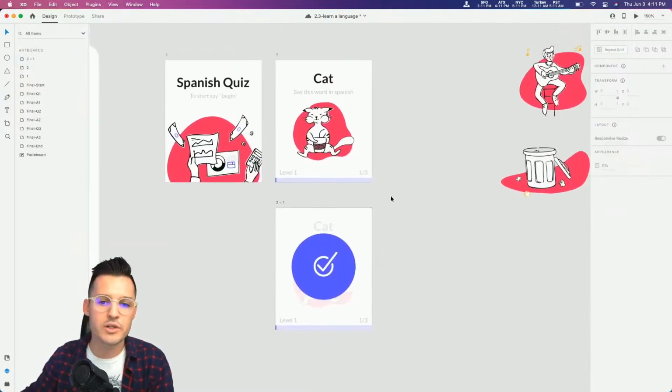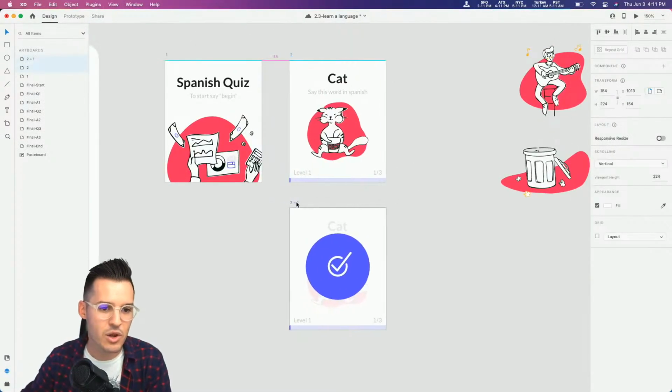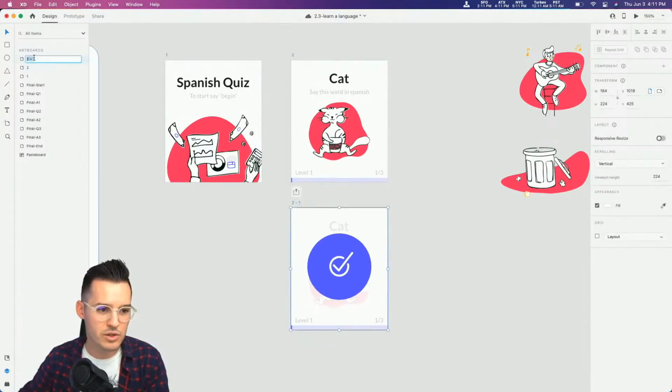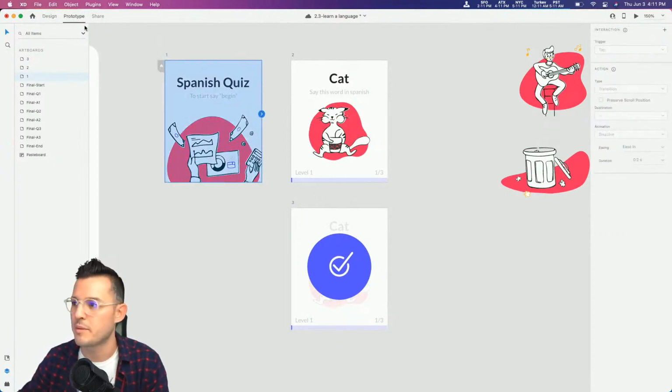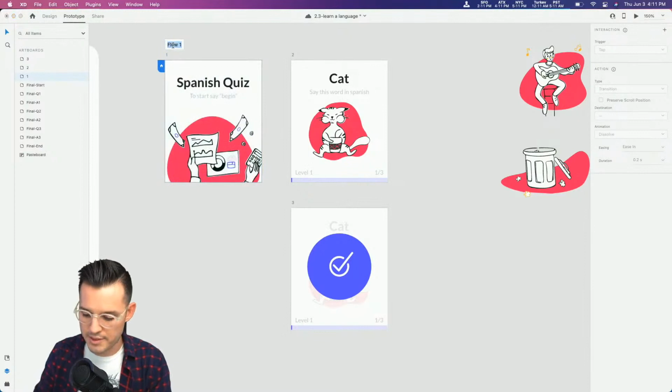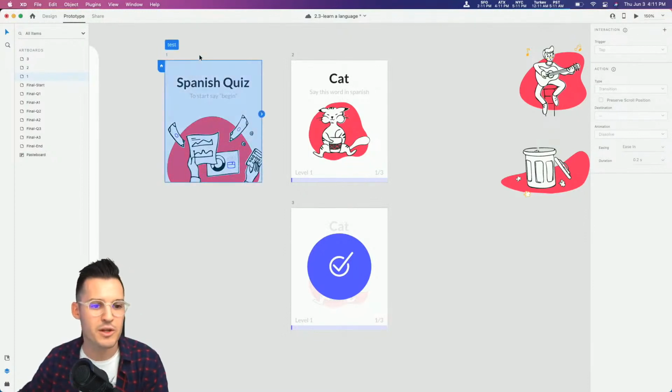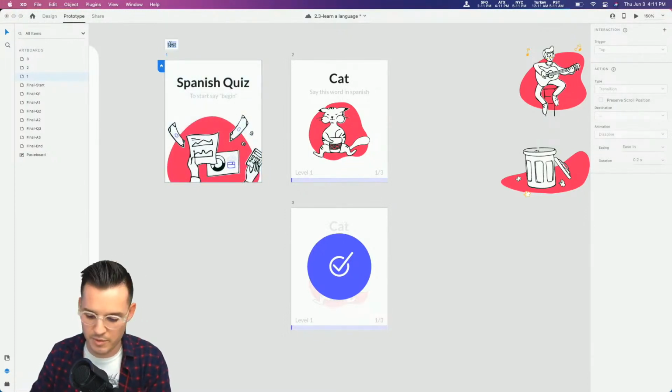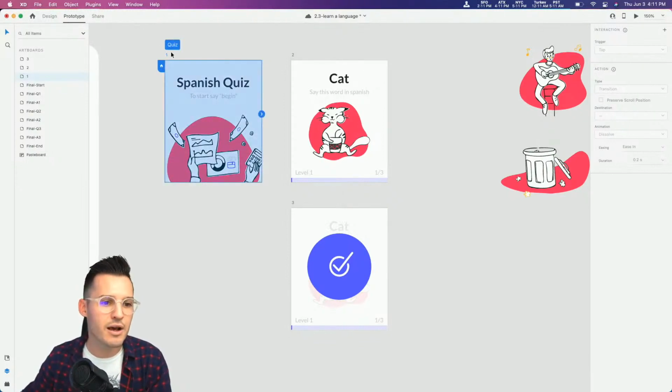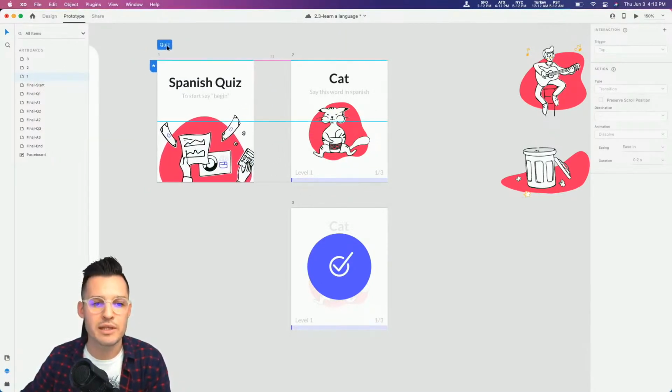Okay, now we're going to do a really quick prototype test to make sure this thing is working. So let's call this 3. And what we're going to want to do is head over to our prototype tab, and set our home here, and we'll call this our test, right? Our Spanish test, or let's call it quiz, excuse me. And if you've never used flows, as soon as I start prototyping things together or declaring a home, like I'm doing here, I'm going to get the ability to name the flow and then move the entire flow around.